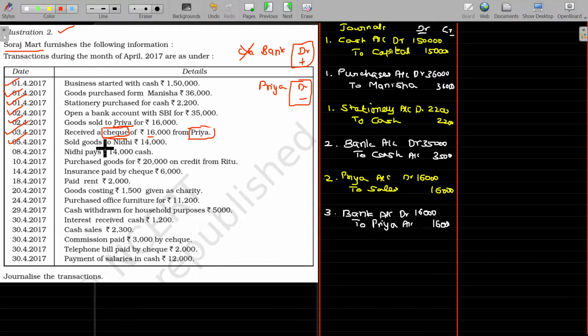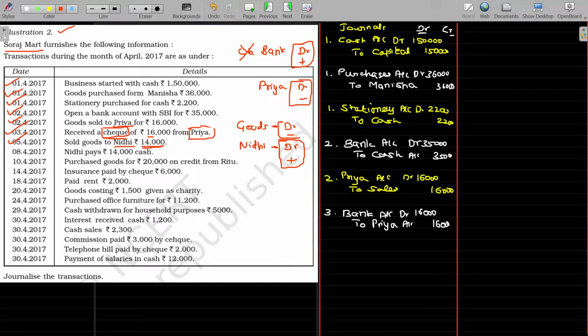5th April, sold goods to Nidhi, rupees 14,000. Always we have two items here, goods and Nidhi. Goods is always an asset, so debit balance. And we are selling to Nidhi without money, right? So selling to Nidhi without money means Nidhi has to pay, so it is also debit balance. On sales, goods will be decreasing, it should be subtracted. And because of the sale, Nidhi has to pay us another 14,000 excess, so the debit balance should be increased. So Nidhi's existing debit balance is supposed to be increased. The increase can be again added.